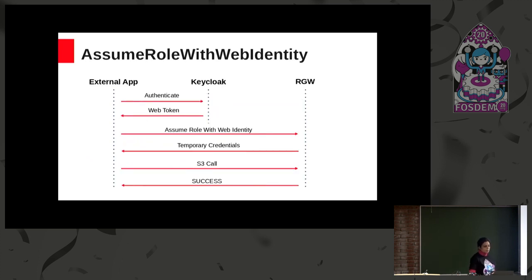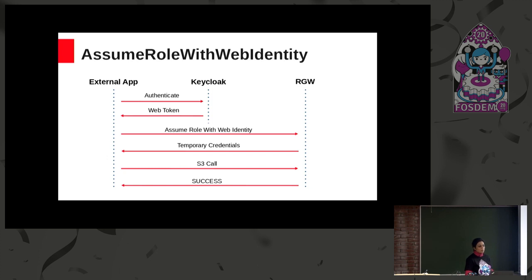So, this is a simple example of what Assume Role with Web Identity can do. All the users in the external app can authenticate with Keycloak. Keycloak will return back a web token which can be an OpenID Connect access token or an ID token, and then the ID token can be used to invoke the Assume Role with Web Identity call in RGW, which will return temporary credentials, and then the external application can make S3 calls using those temporary credentials.